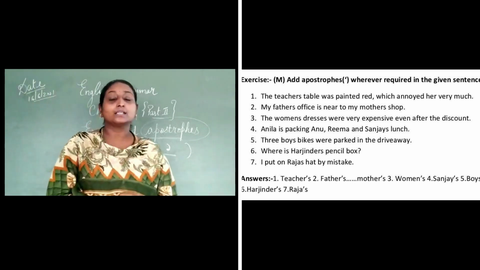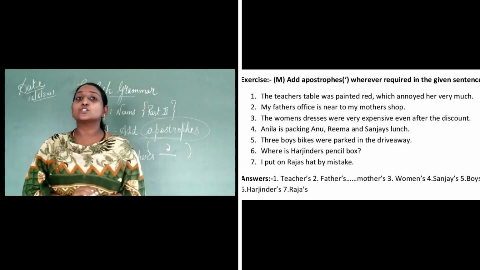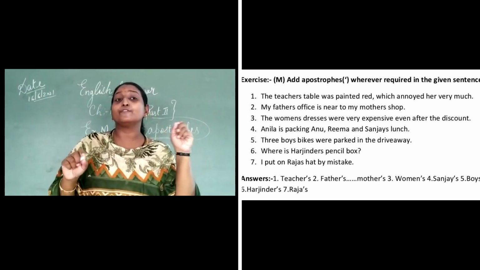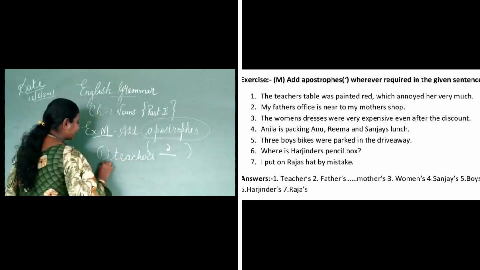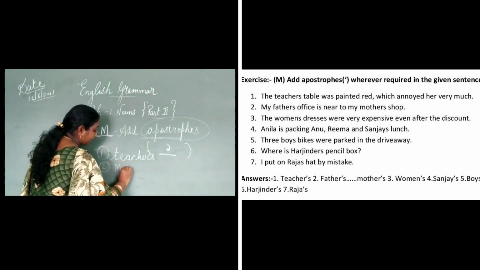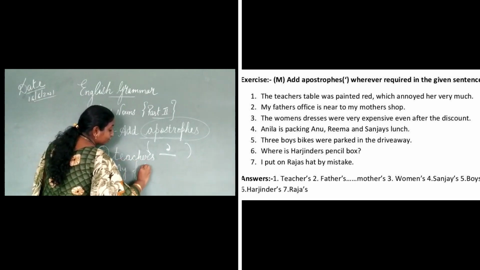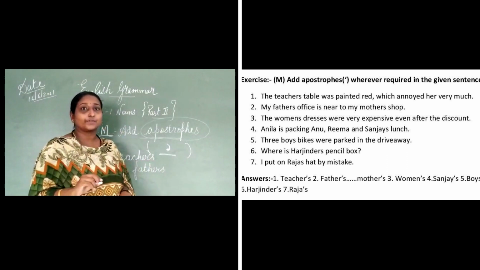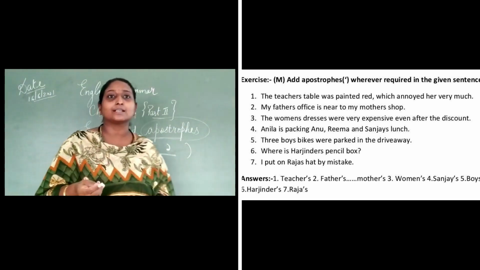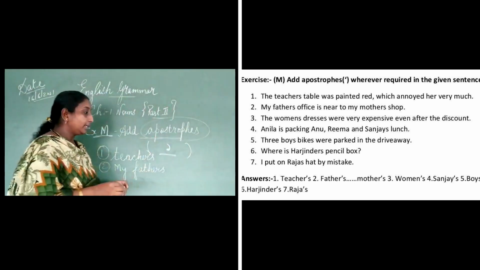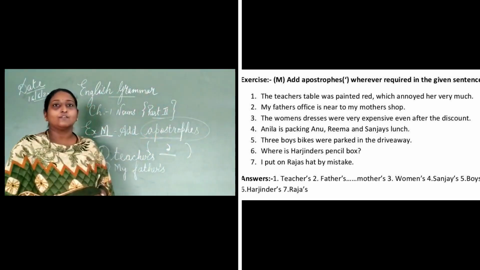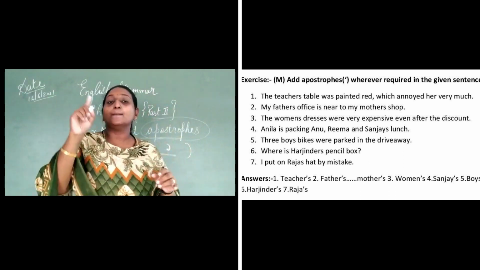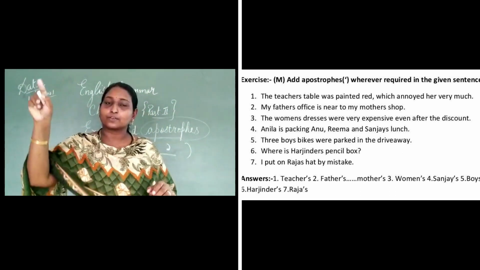The second one is: my father's office is near to my mother's shop. So here, what is the word my father's? How will you write it here? My father's. See, the word is fully added together. So where do I have to put an apostrophe here? I will put an apostrophe there, children. Father's office is near to my mother's shop. Again the word mother, M-O-T-H-E-R apostrophe s.